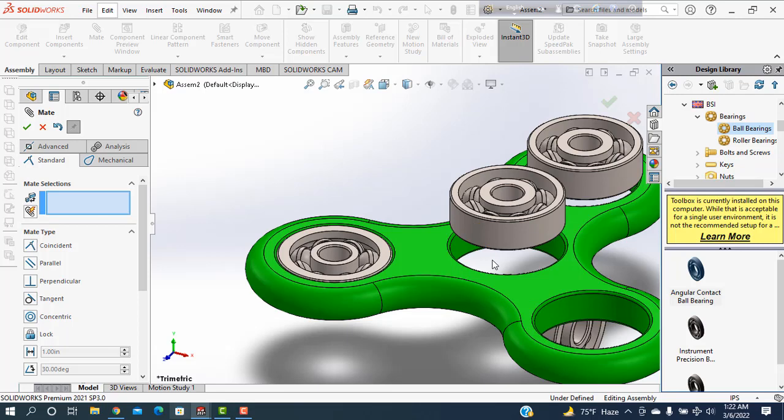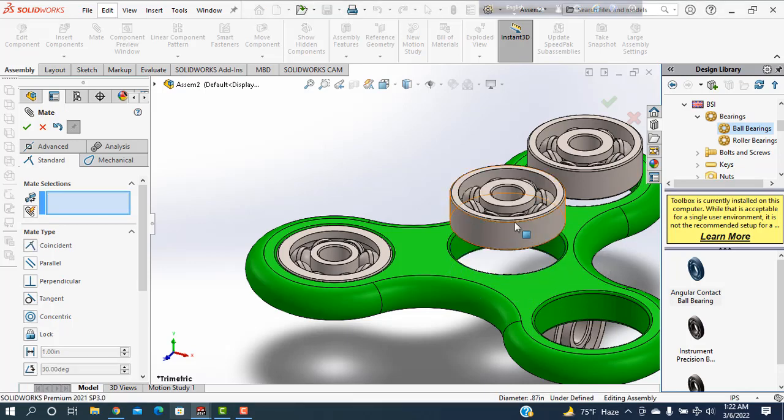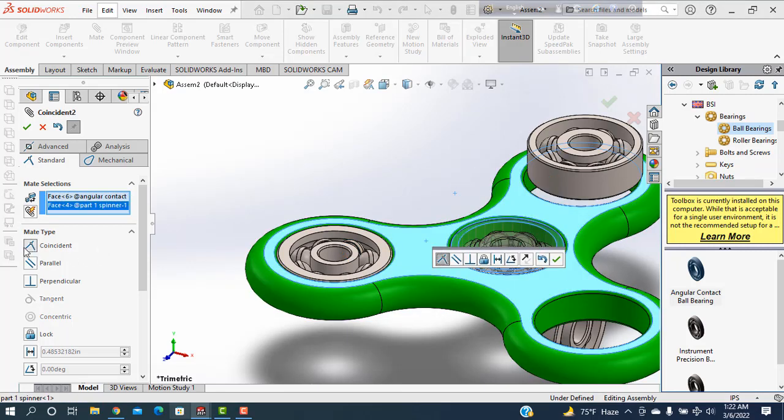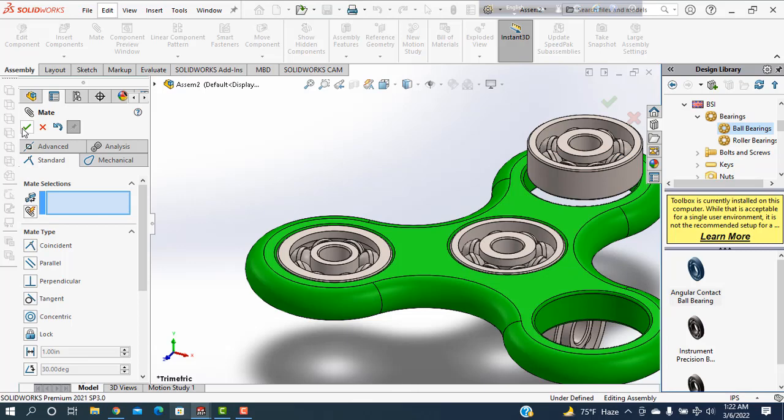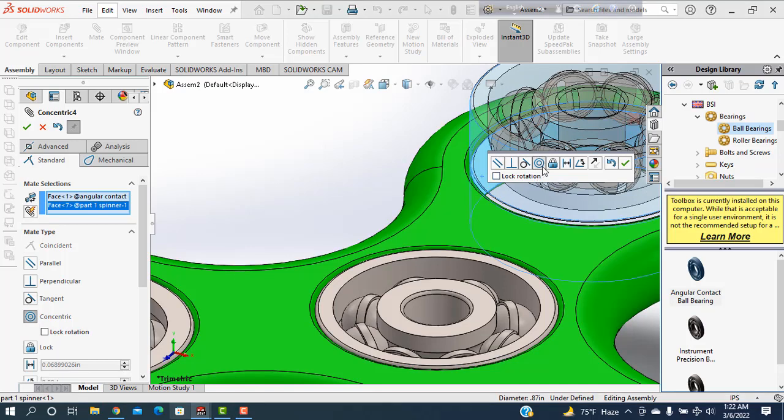Okay. Similarly, selecting this face and selecting this inner face and make it concentric. Okay. Then selecting this face and selecting this one, make it concentric and this one. Then okay. Then similarly selecting this one, selecting this face and make it concentric. Okay.